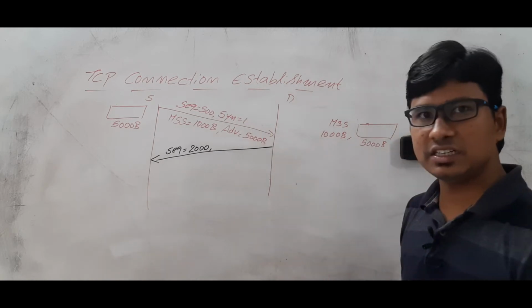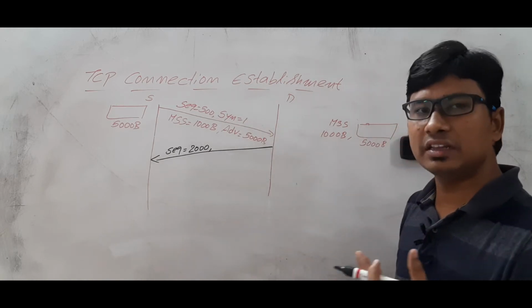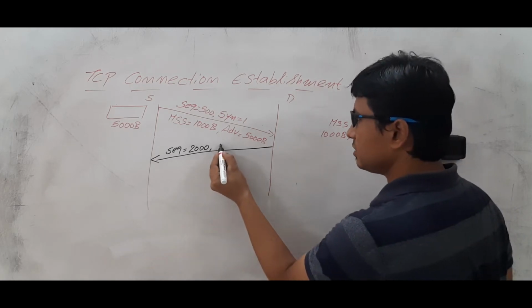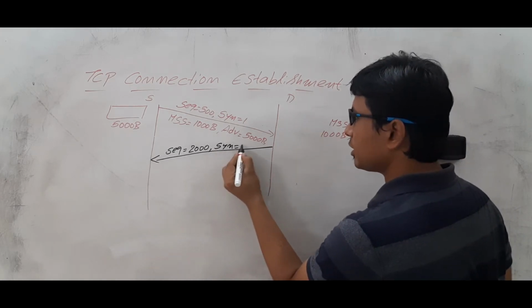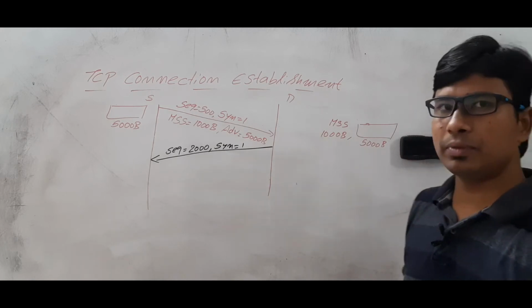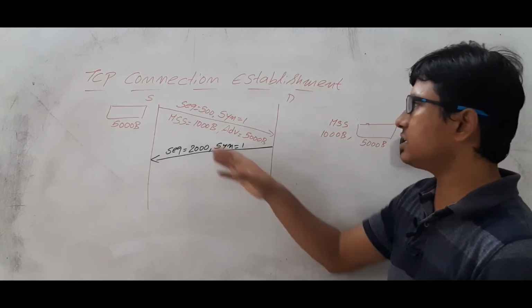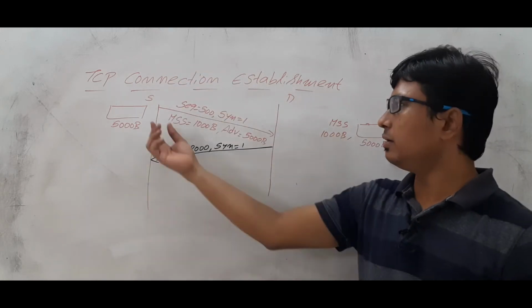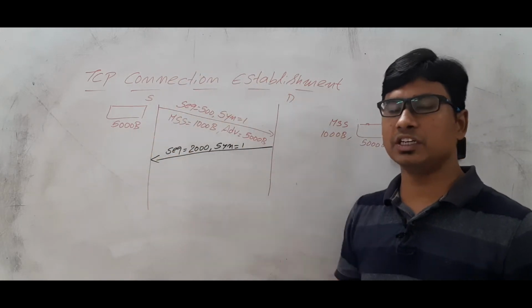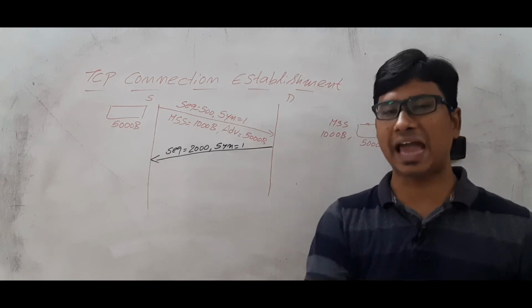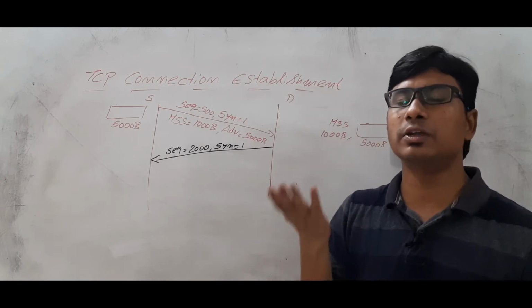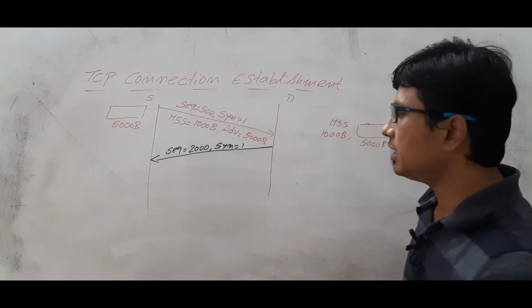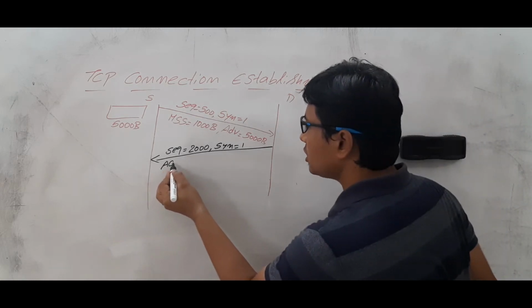Now the destination is also asking the source that I also want to transfer data to you, so establish a communication. So the SYN flag will be kept as 1. And also remember one thing, it also sends an acknowledgement for this request. How? Because the source wants to have a communication with the destination. Now the destination has to accept it. How will the destination accept? By sending an acknowledgement. What acknowledgement will it keep? It will keep the acknowledgement as